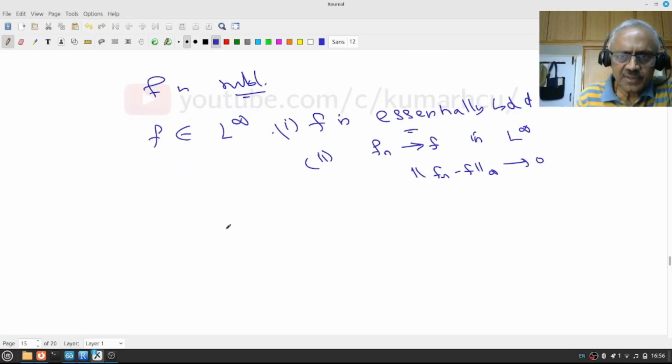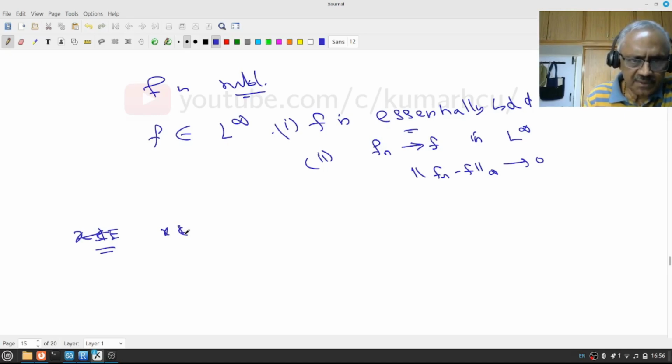This essential boundedness is easy. Suppose x is not in E. If x is in E, then f(x) is 0, so nothing to worry. So let us start with x not in E. I have to bound |f(x)|.